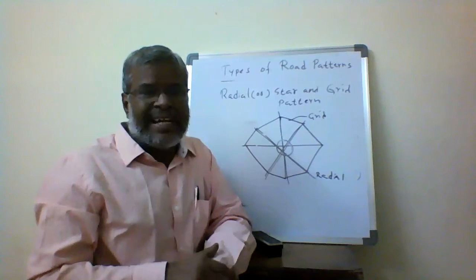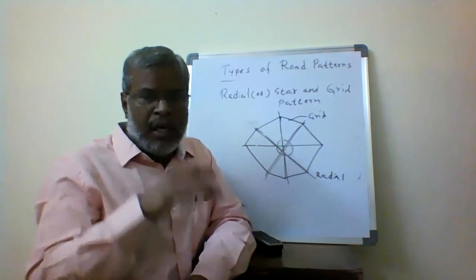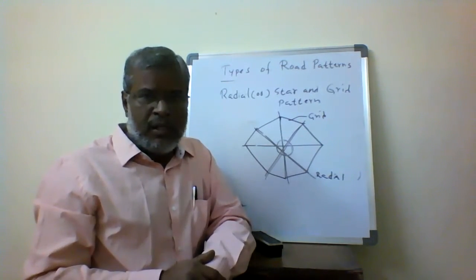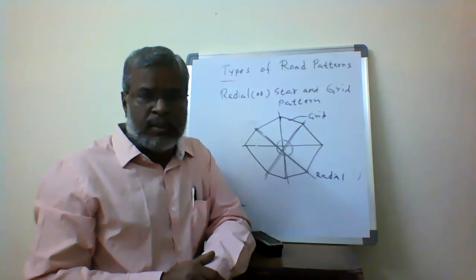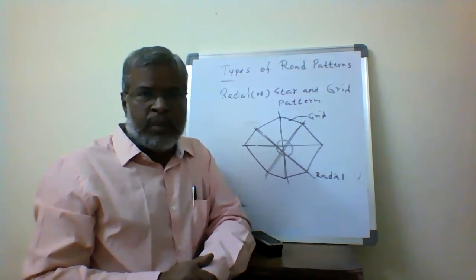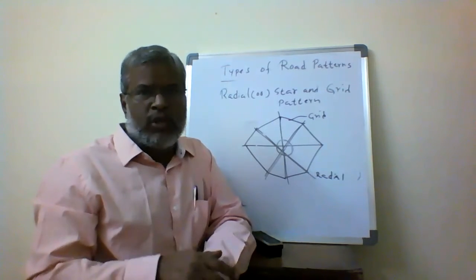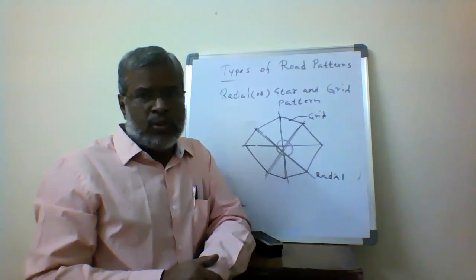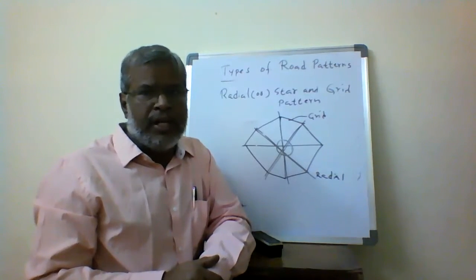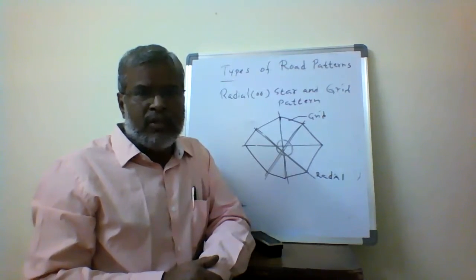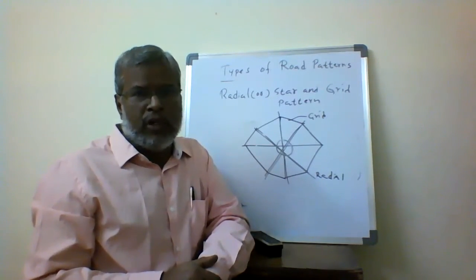The first one is called the rectangular or block pattern, where the road network is almost straight. In the second one, radial, the development takes place in a block pattern. The third one is radial, where the development takes place as a circular pattern. The next one is radial or grid pattern. Here entry and exit are through the radial routes, and the development takes place in terms of the grid, so that we get flexibility and more revenue is generated.